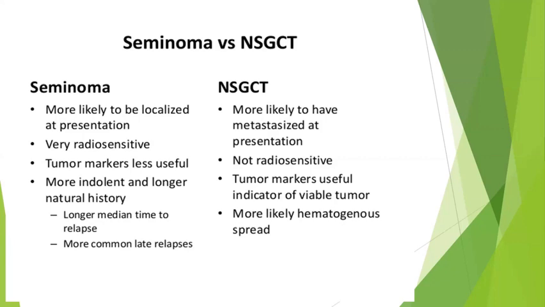Another important thing is the difference between seminoma versus non-seminomatous germ cell tumor. It is very rare to have metastasis of seminomas, but non-seminomatous germ cell tumors usually will metastasize. Seminoma is usually radiosensitive, so radiotherapy will be very effective. Non-seminomatous tumor is not radiosensitive. Tumor markers will usually be less useful in seminoma; sometimes AFP, alpha fetoprotein, will be elevated. In non-seminomatous tumors, tumor markers are more useful and hematogenous spread is more likely, whereas seminoma very rarely has this spread.